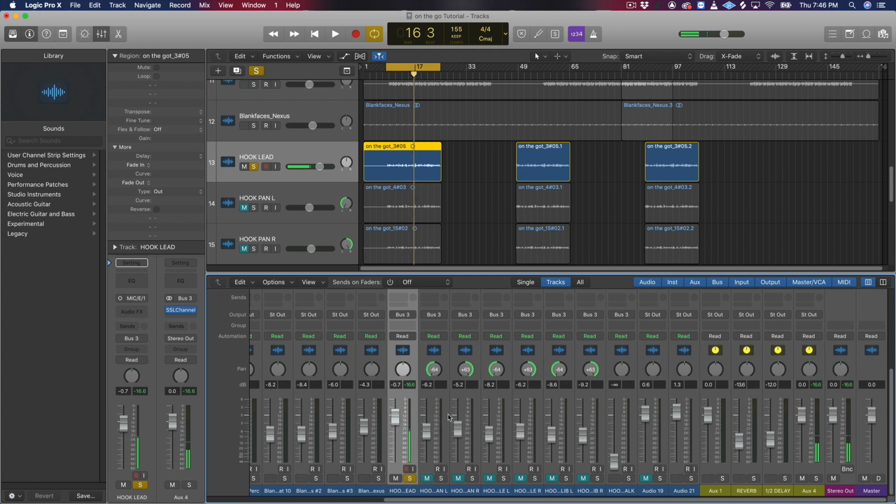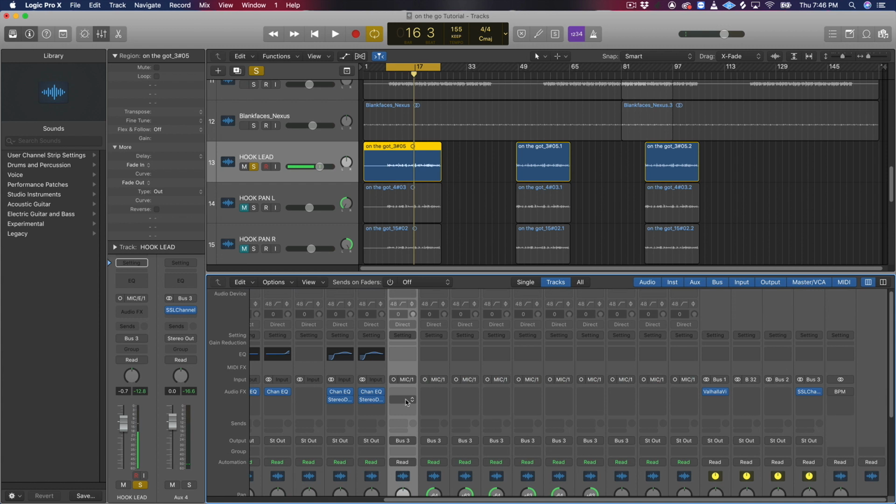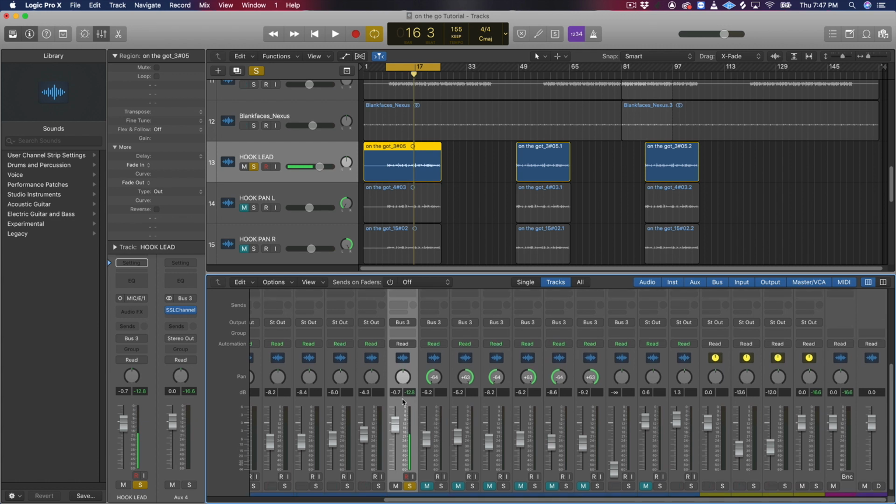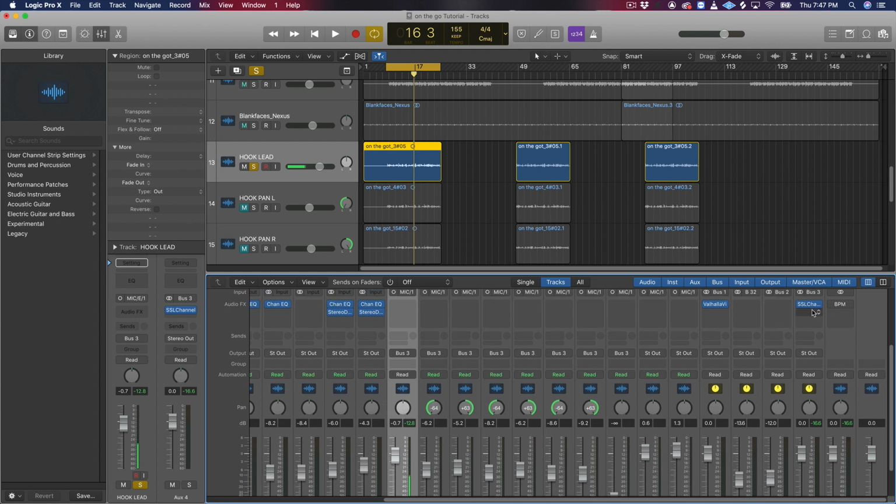All right, cool. What we just did was take out a little bit of noise in the room. If you have an untreated room, this plugin would definitely help. The NS1 also helps with reducing some of the noise in the room, but we're not going to use that because we already used the SSL channel to do that.